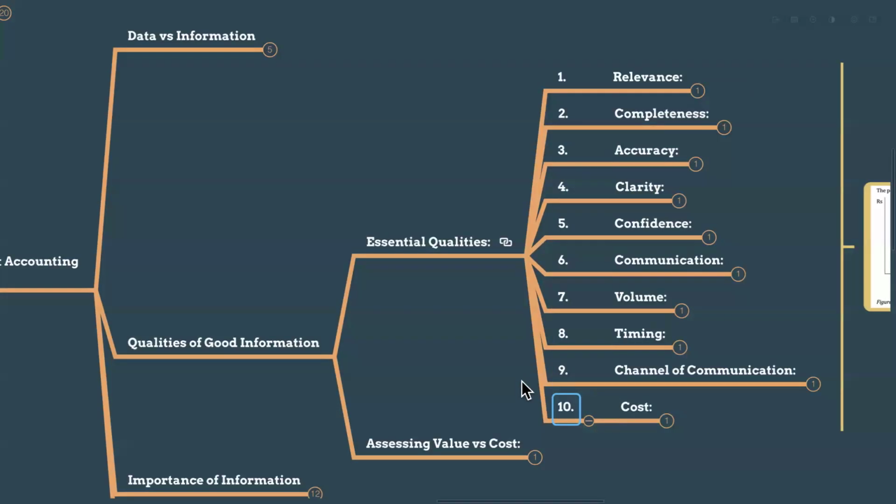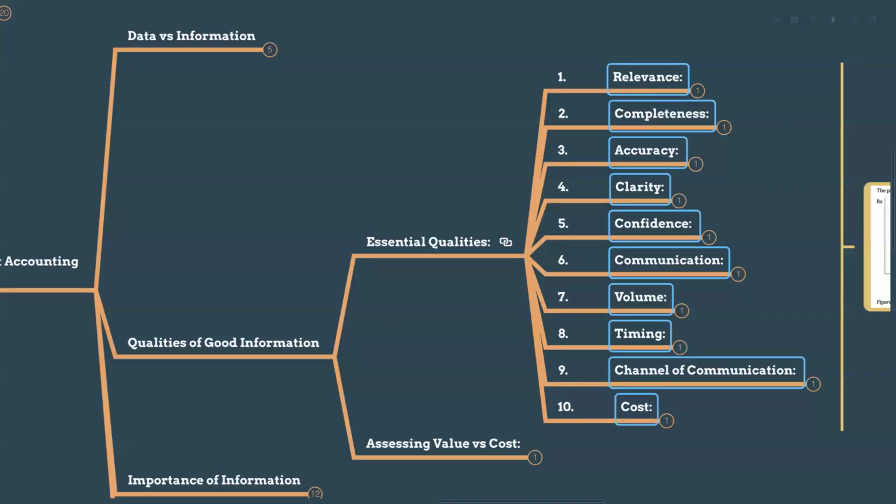These are the qualities of information. You have to memorize these 10 items because definitely they are going to ask you the qualities of information, and they will put one kind of information that looks exactly the same, but it's not the same.